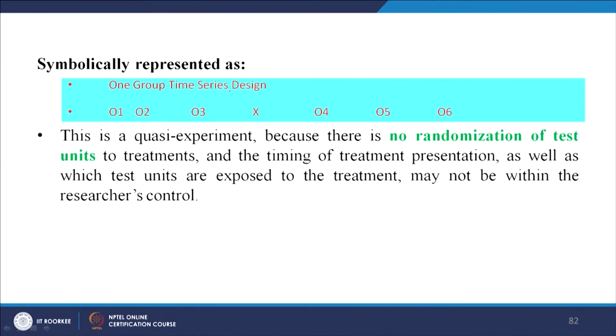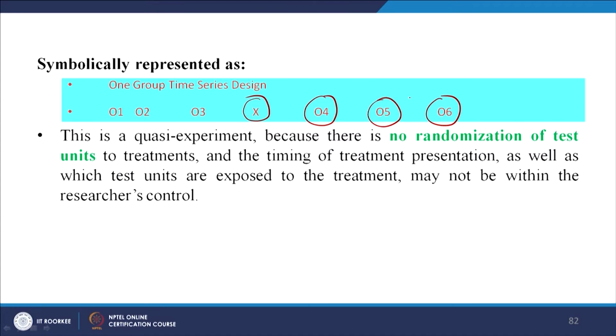This is a one group time series design. This is a quasi experiment in which O1, O2, O3 are 3 time periods, say 3 observations have been taken, then the treatment has been given, and again O4, O5 and O6 are the observation values.